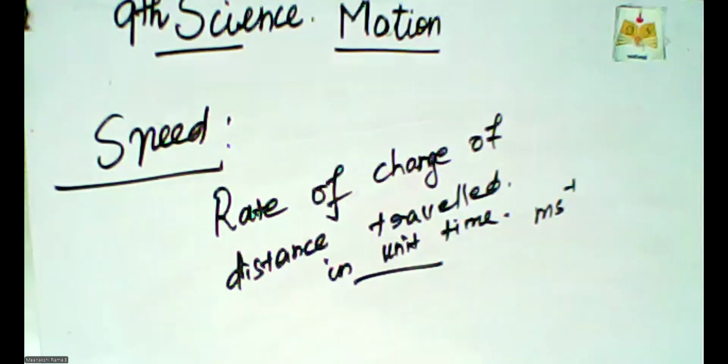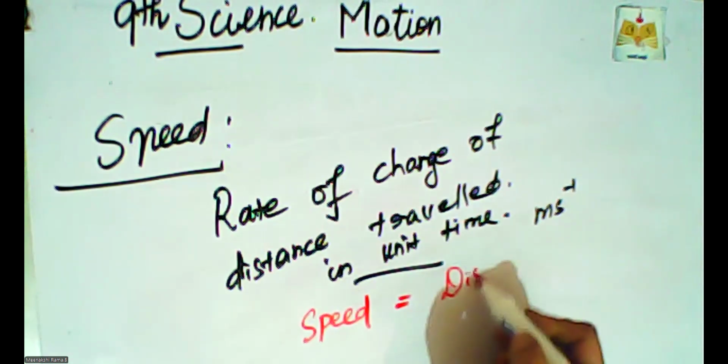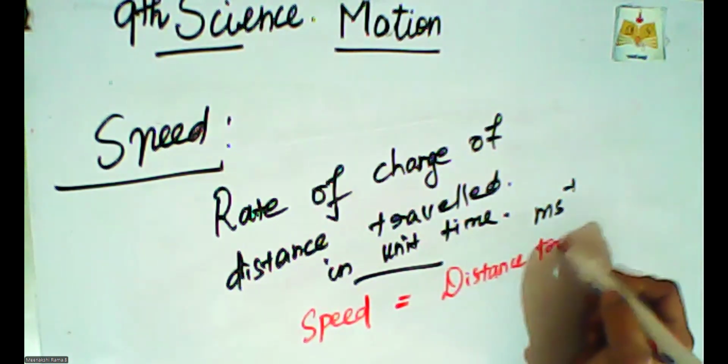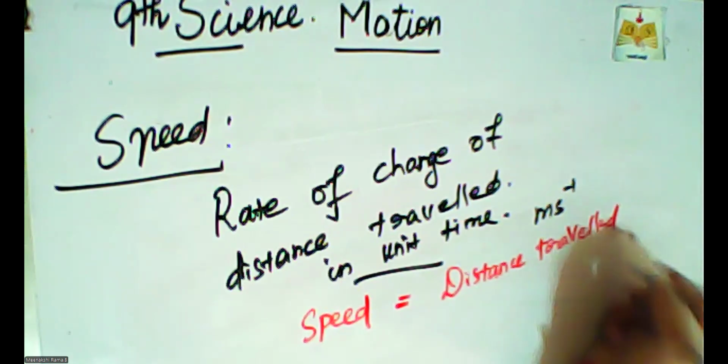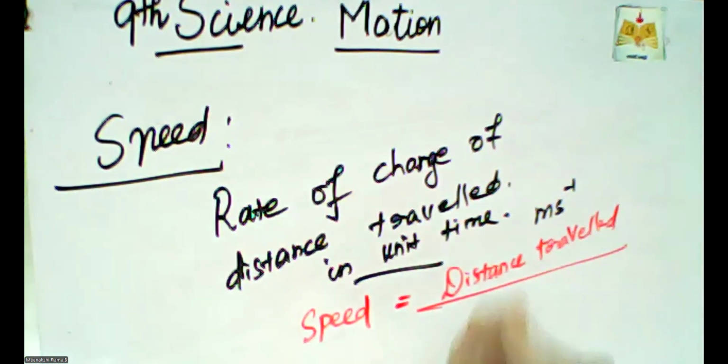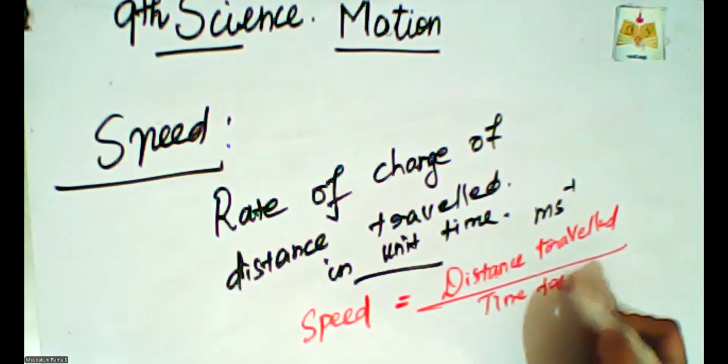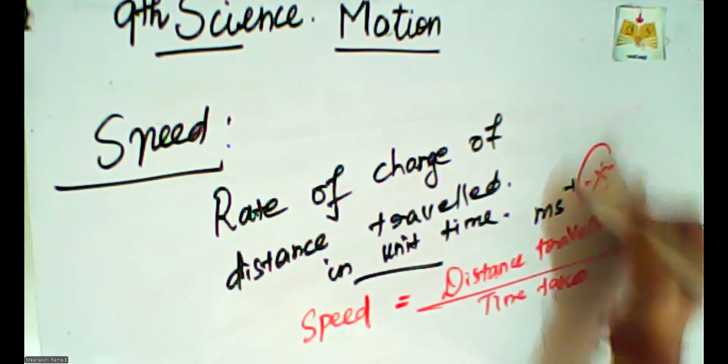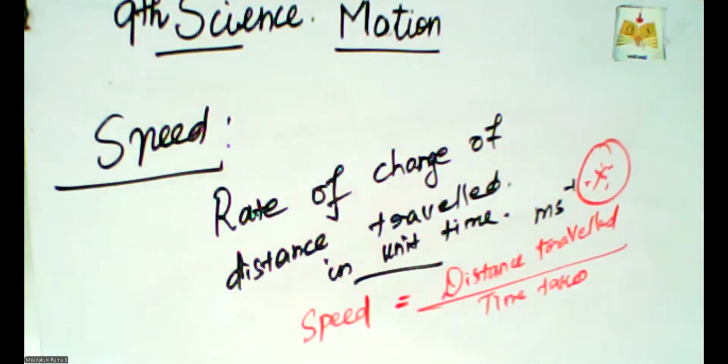How can we calculate the speed? The formula of speed is distance traveled divided by time taken. This is one of the important formulas. We use it in each and every standard, and in higher studies also, to calculate the speed of vehicles.